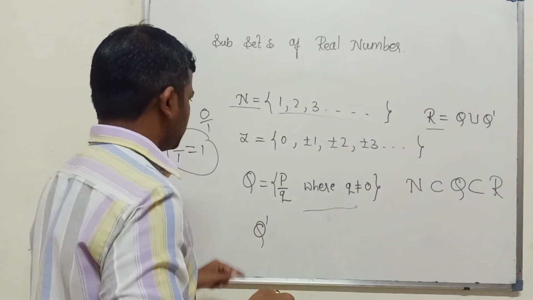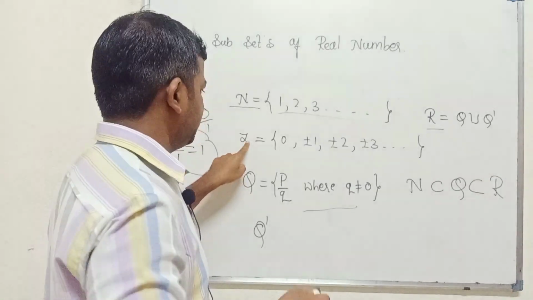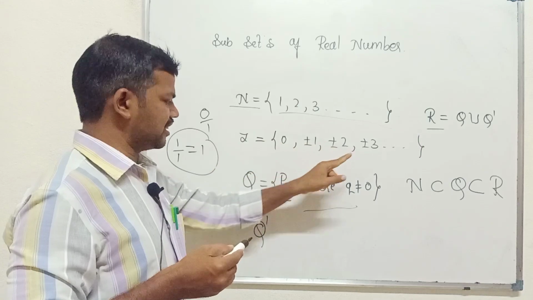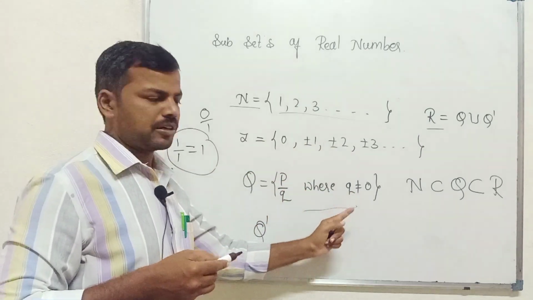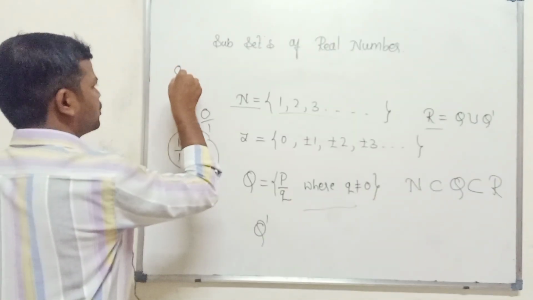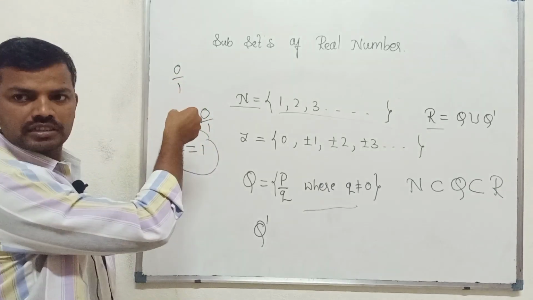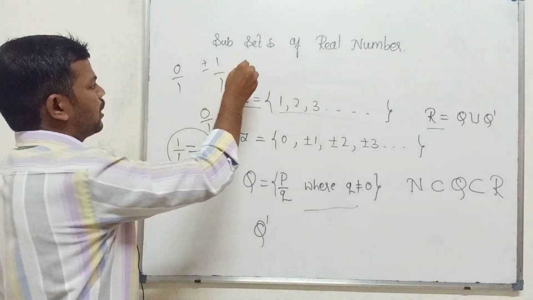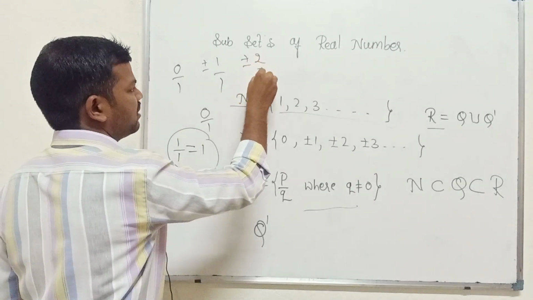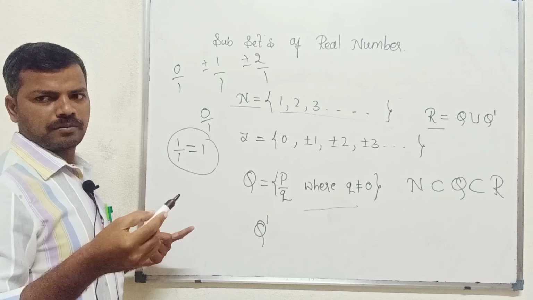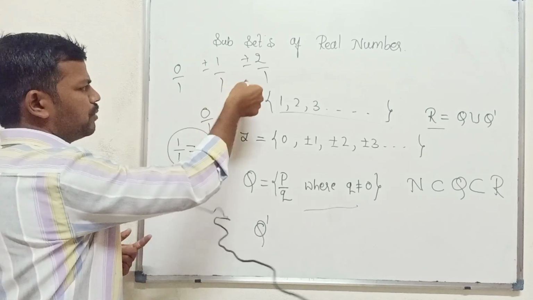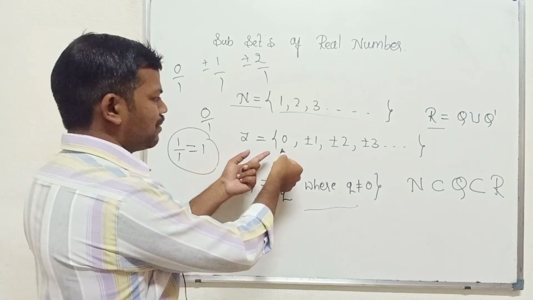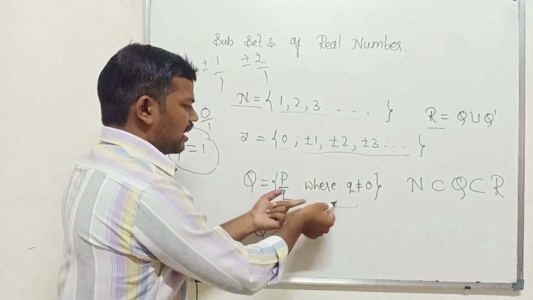Next we come to the integers. Integers are also a subset of the rational numbers. Why? Because every integer is there in the rational numbers. For example, we can write 0 by 1, which is rational, plus or minus 1 by 1, and plus or minus 2 by 1, which is nothing but plus or minus 2. So it is of the p by q form and automatically belongs to the rational numbers. So the elements of the integers are the elements of the rational numbers.